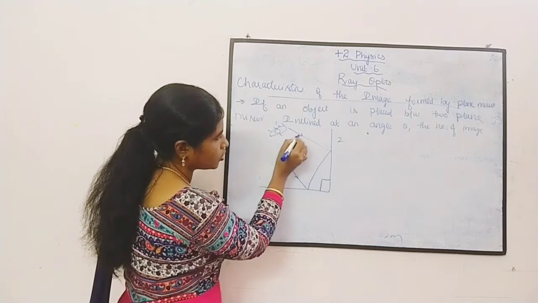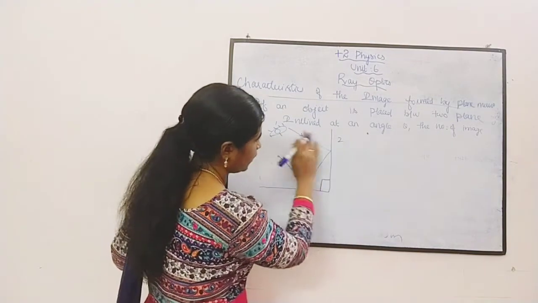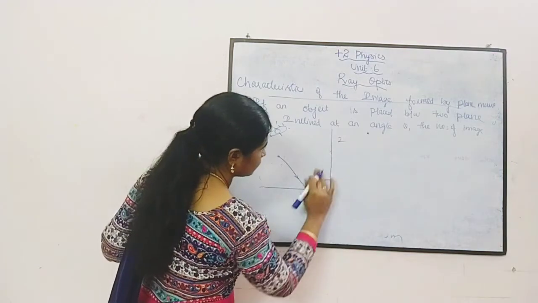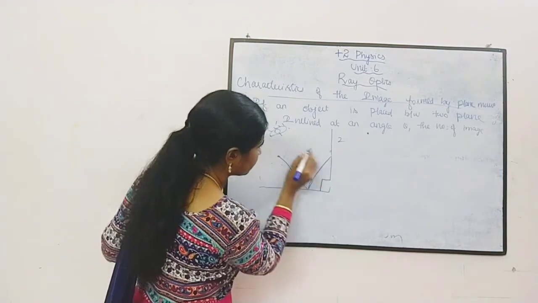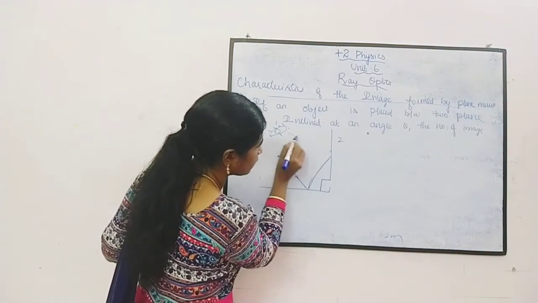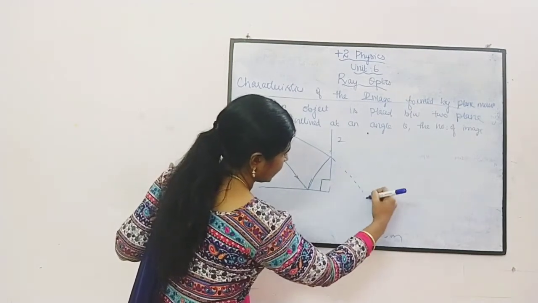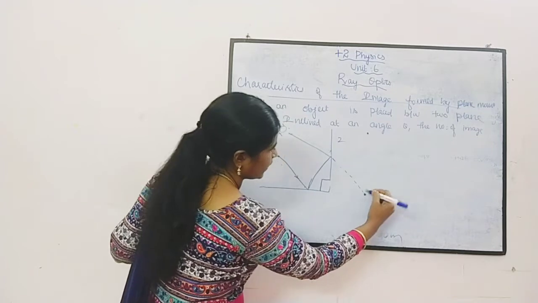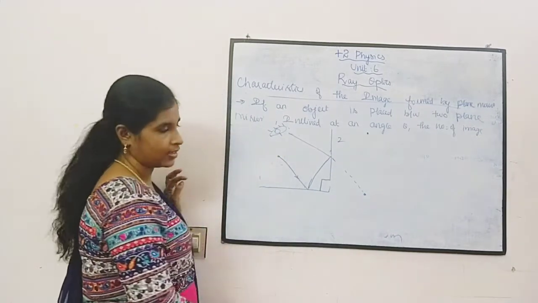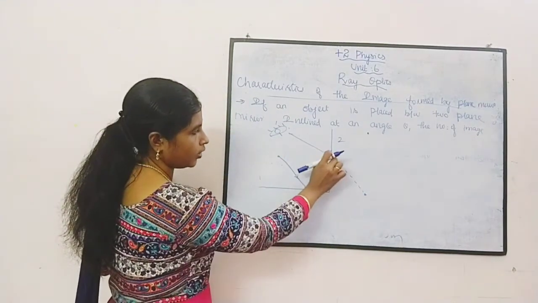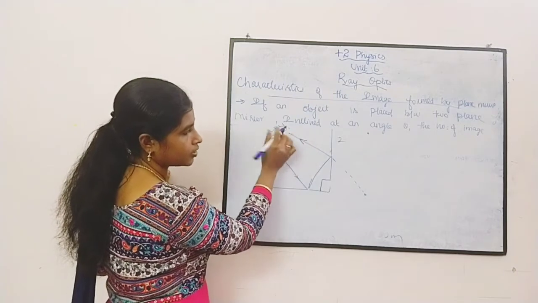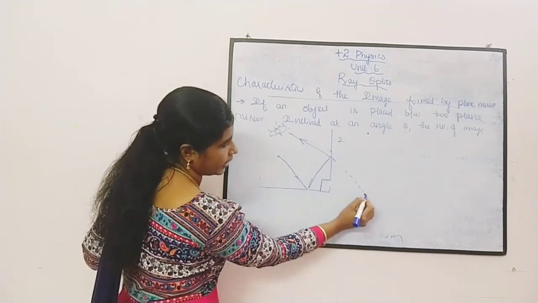Okay. So when we extend this ray, we will get the image over here. இந்த இடத்துல உங்களுக்கு கிடைக்கும் image. இங்க பட்டு இங்க போய் திரும்பி இங்க போகுது. So when we extend this ray, we will get the image over here.